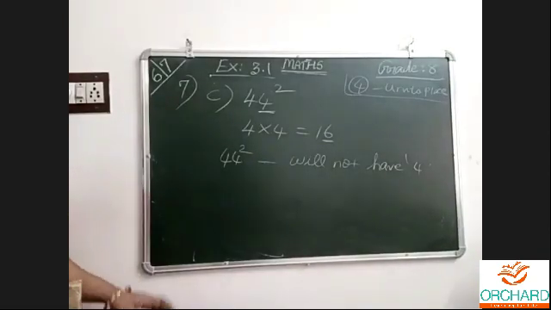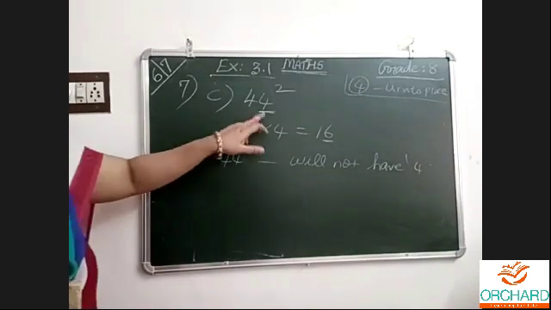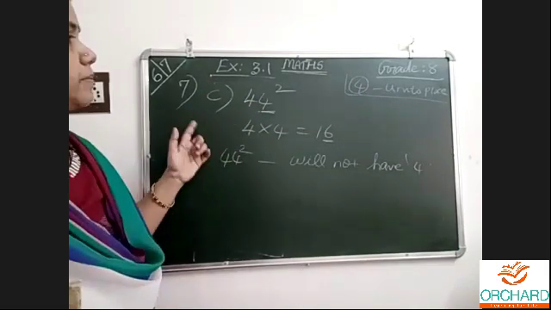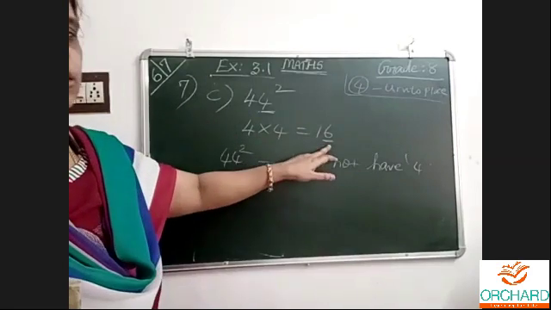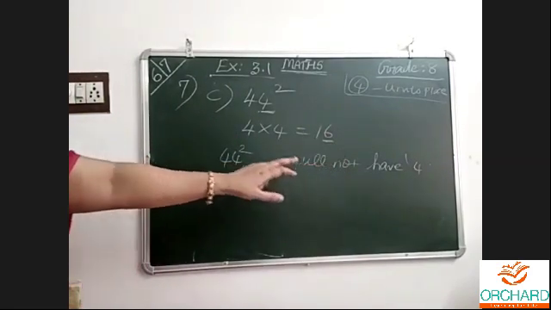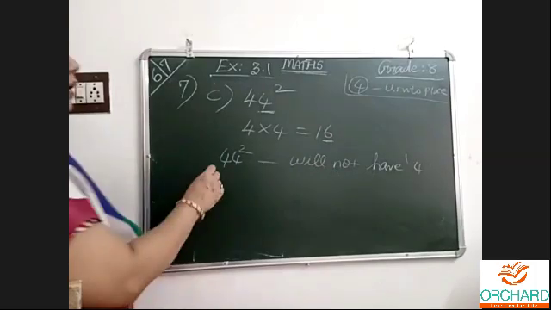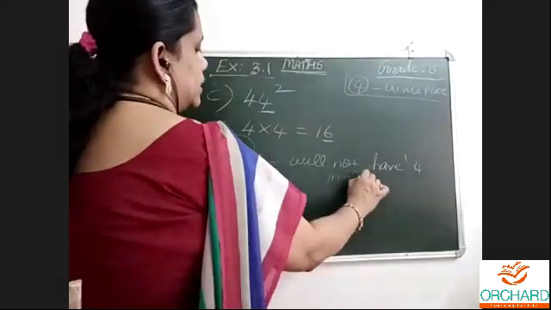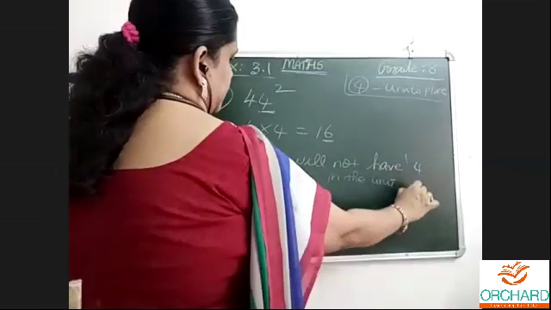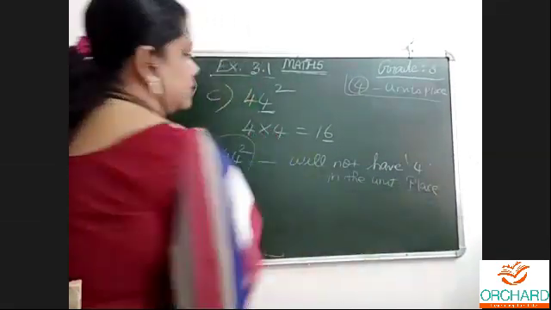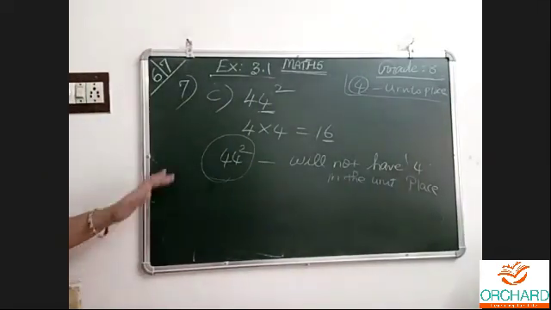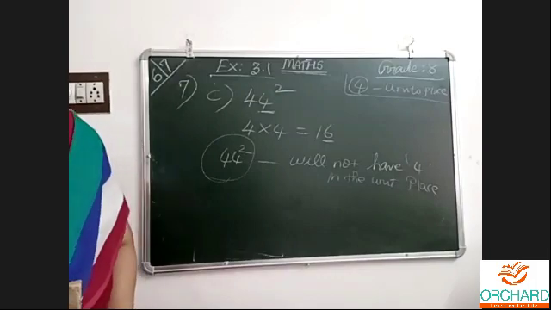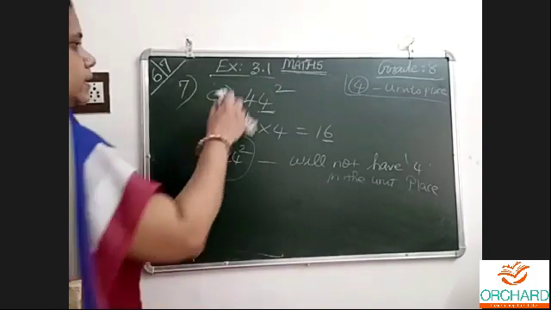Understood? So looking at the units place digit of the number, that is 4. Squaring that, 4 fours are 16, where we got 6 in the units place. So 44 squared will not have 4 in the units place. Easy. Understood? Now this sum you will tell, C. C over. Now 82 squared.